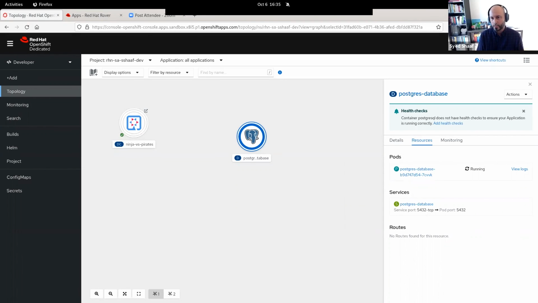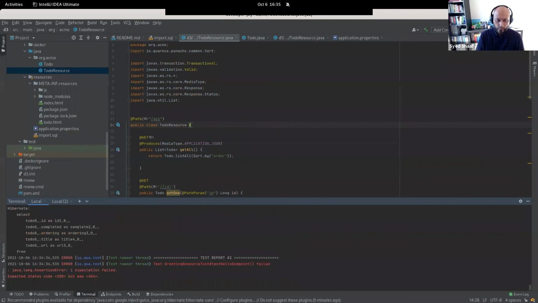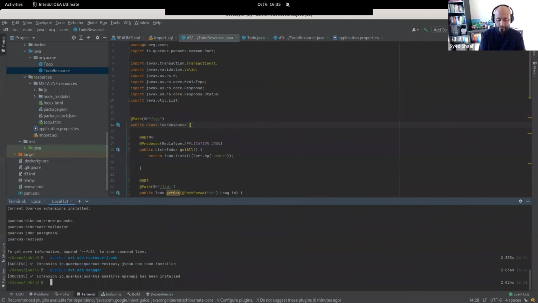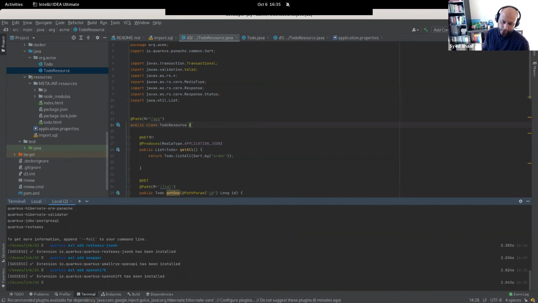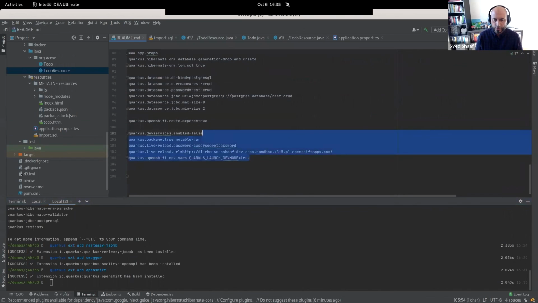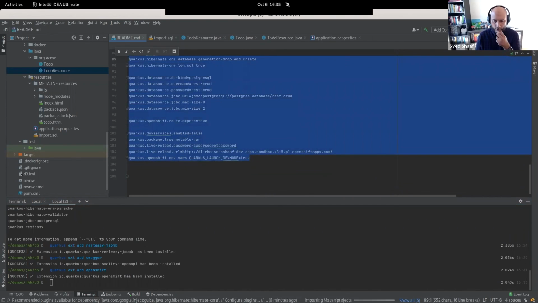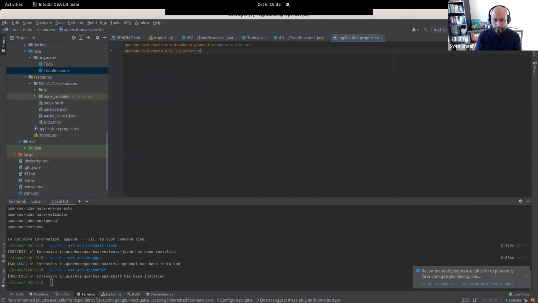And now I'm going to try to push this. But to push this, I will, of course, have to add the extension, which is the OpenShift extension. So I'm going to add this OpenShift extension, and what it will do is it will enable Quarkus to create all the manifest, everything to deploy my application onto something like Kubernetes, onto something like OpenShift as a package, as having all the details that I need to do. So I have a bunch of configuration that I have done for that already, and let me show you that in a bit.